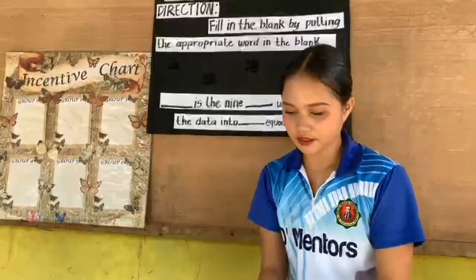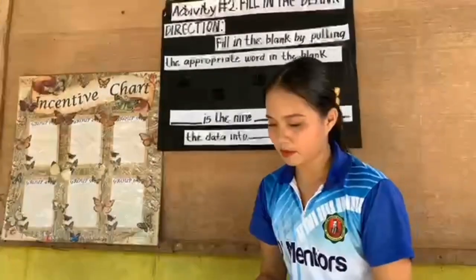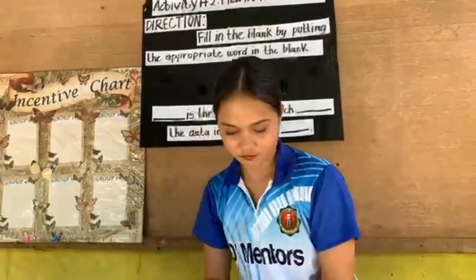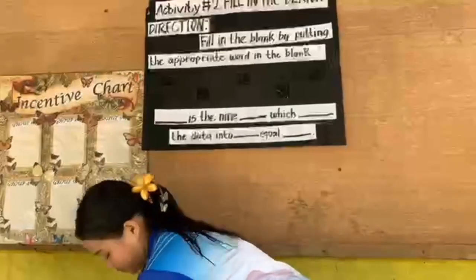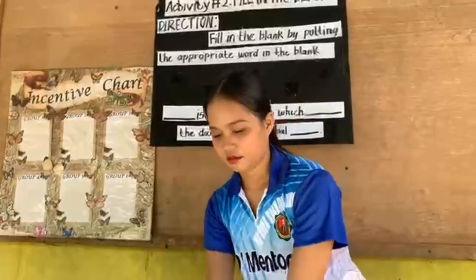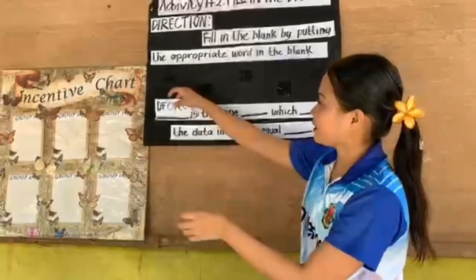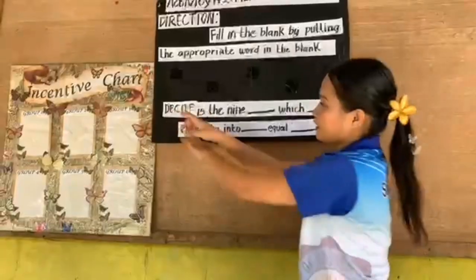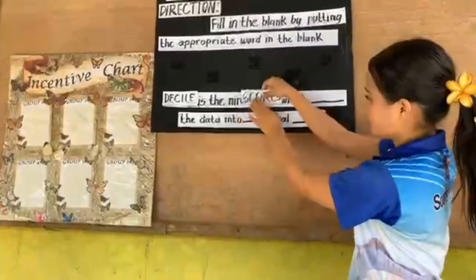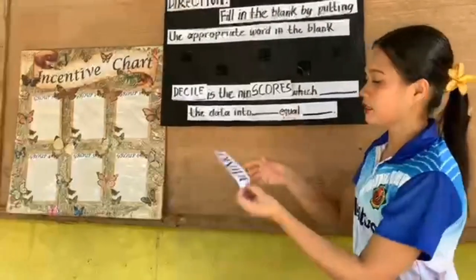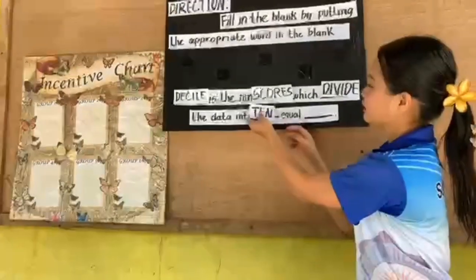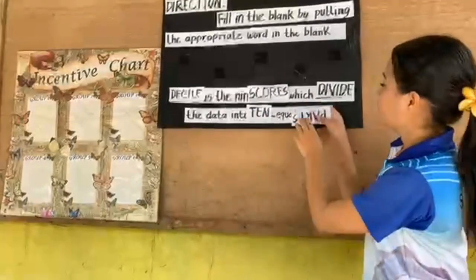So the words in the blank are... the first word is decile. Decile is the 9 scores which divide the data into 10 equal parts.